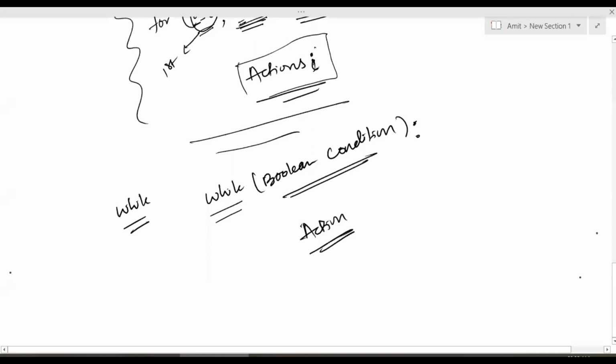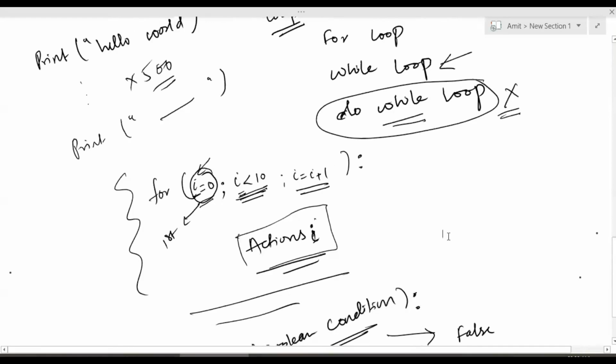So there are a few things that you need to remember when you are working with loops. Specifically when you are working with a while loop, you need to consider that at some point this Boolean condition should become false. Otherwise your loop will go into an infinite loop. It will never end. It will keep running on. So you need to make sure at some point this Boolean condition must become false. Similarly, in a for loop, you need to ensure that you have the right counter check.